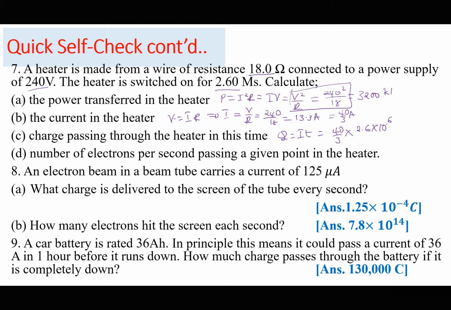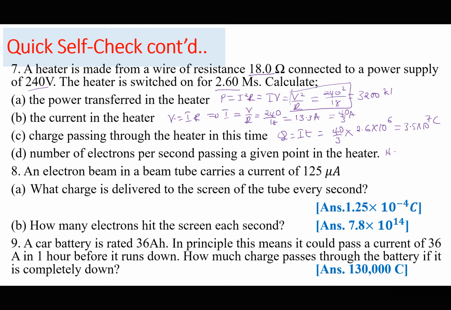That is to remove mega. So 40 out of 3 times 2.6 exponent 6. So the charge is 3.5 times 10 to the power of 7 coulombs.